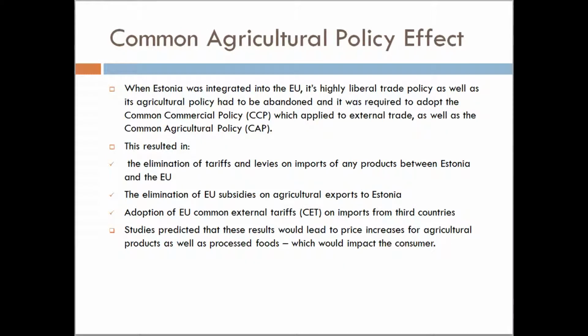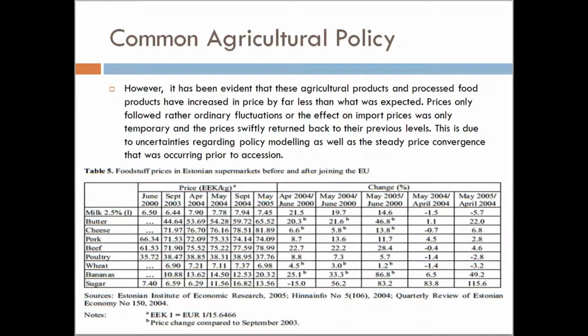Common Agricultural Policy effect. When Estonia integrated into the EU, it was forced to adopt the Common Agricultural Policy. This ultimately applied to external trade and had many results. Studies predicted, therefore, that these results would lead to price increases for processed foods and agricultural products. However, despite fluctuations occurring, prices swiftly returned to their previous levels. This is due to uncertainties regarding policy modelling as well as steady price convergence that was occurring prior to accession.